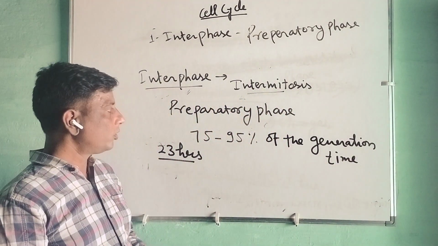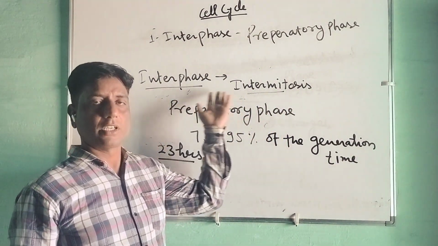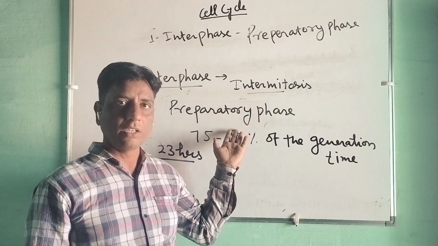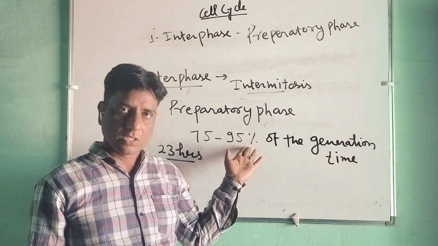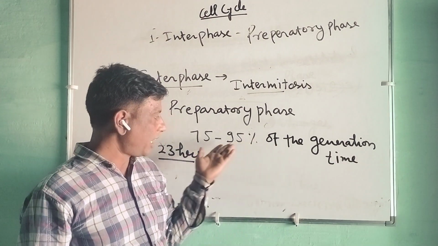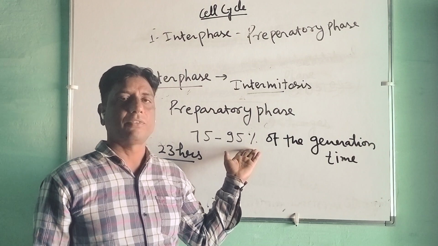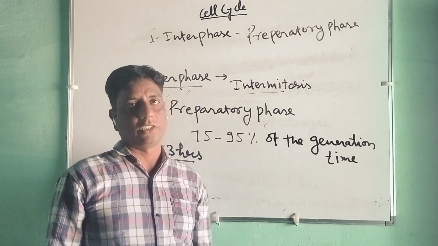Okay, so what is interphase? Intermitosis, the time taken between the M phase and the next M phase, is 75 to 95% of the generation time.